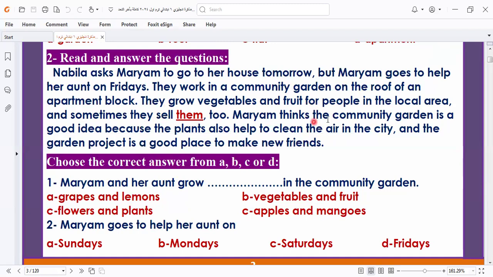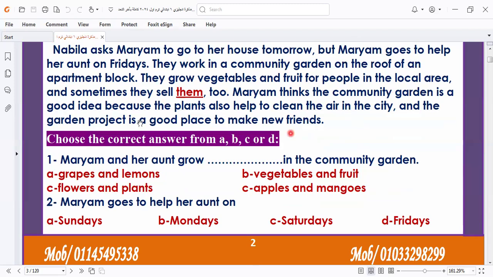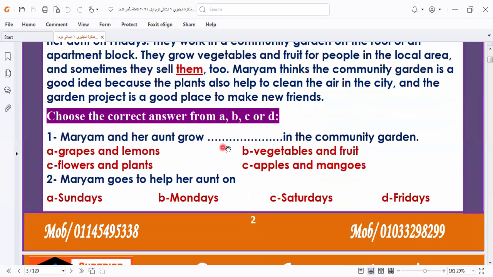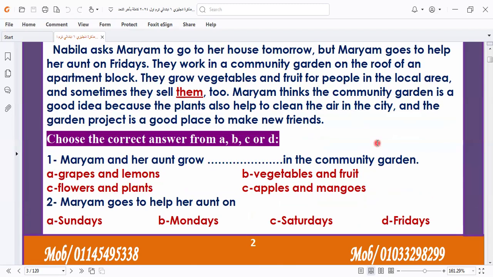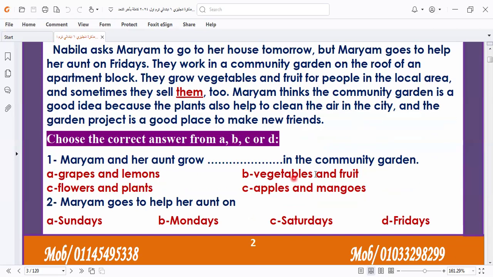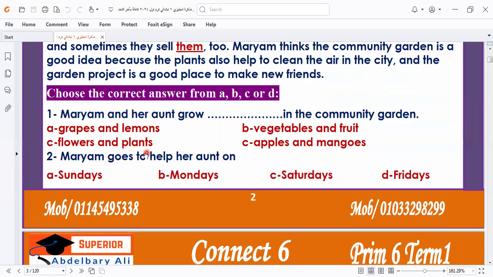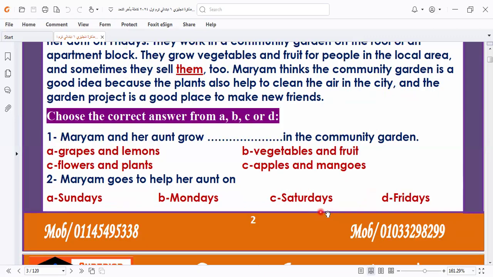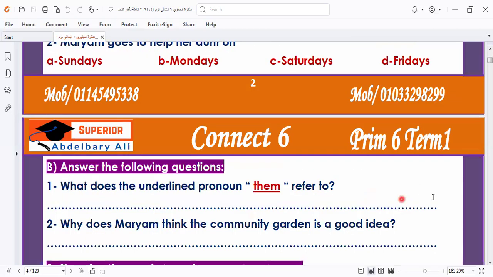Mariam thinks the community garden is a good idea. Why? Because the plants also help to clean the air in the city, and the garden project is a good place to make new friends. Mariam and her aunt grew vegetables and fruits in the community garden. Grow what? We can know from this text. Grow vegetables and fruits. So the answer will be this one. Mariam goes to help her aunt on Fridays. Okay, on Fridays. Let's go to another question.